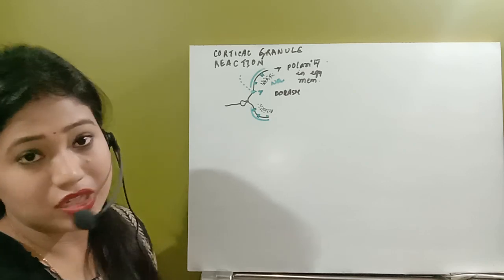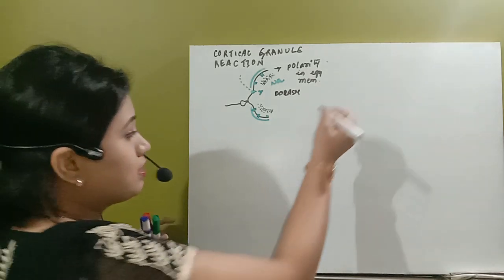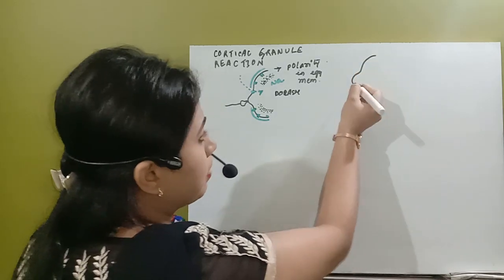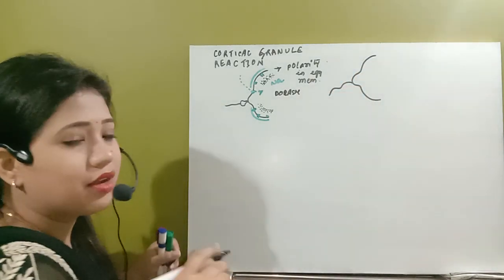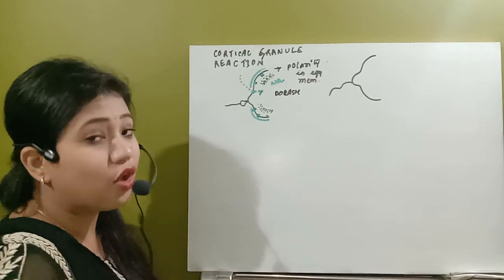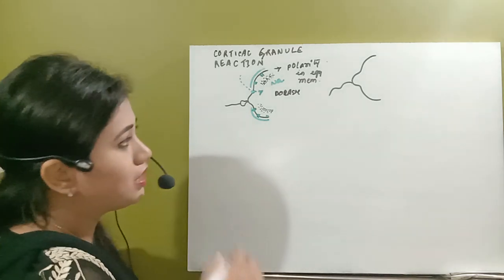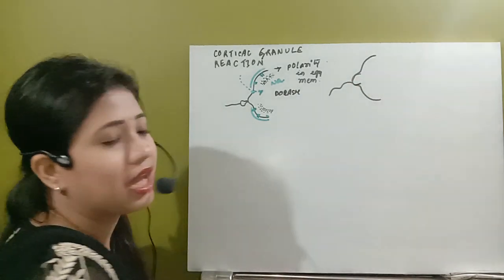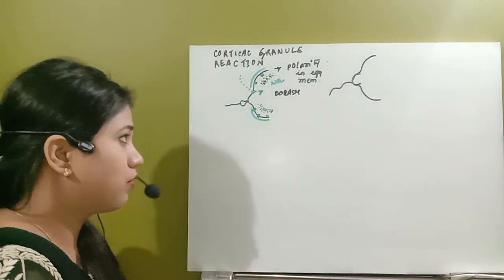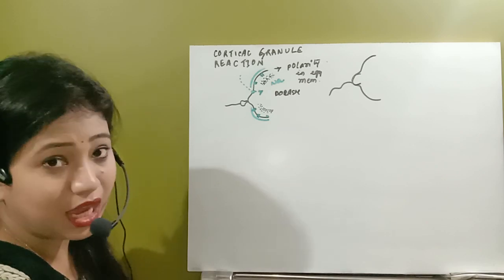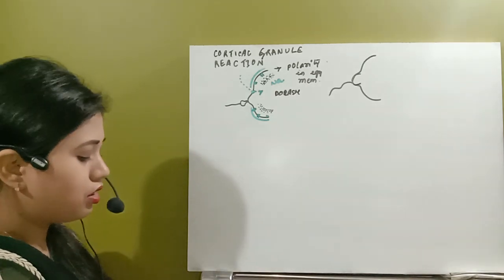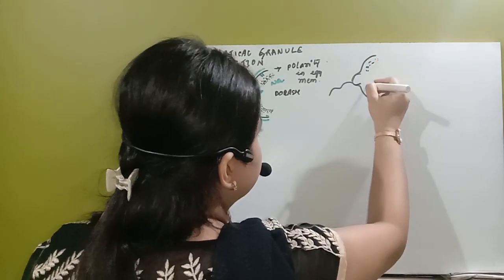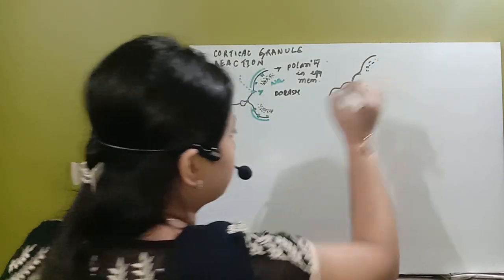And at that time, what happens? The egg membrane and the sperm membrane, or the acrosome, get dissolved, and whenever it dissolves, it develops only one membrane. Here you can see the sperm membrane and the egg membrane start to get dissolved. The cortical granules are already present in this region.